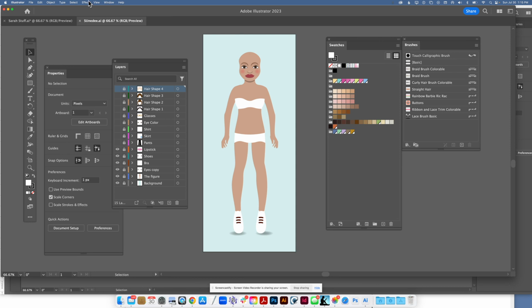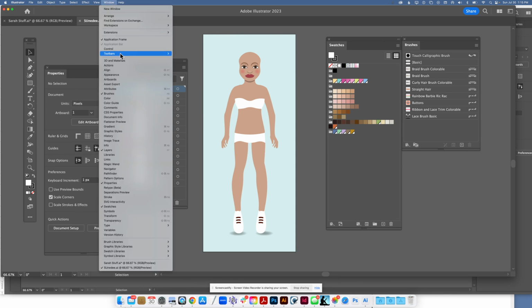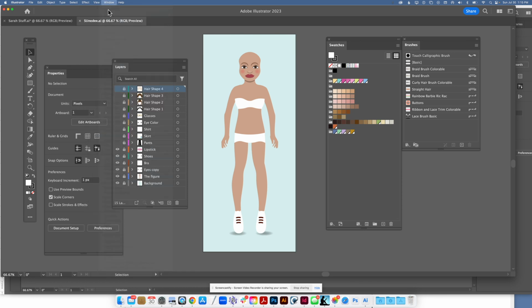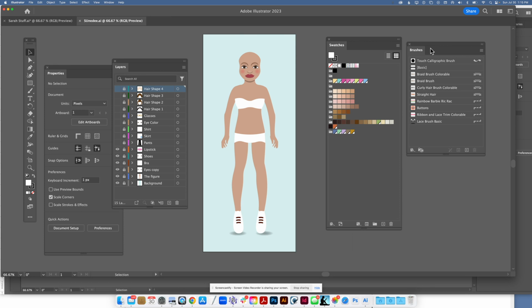These are the basic tools. You can see down here the toolbar is set to basic, and I've got Layers open. Swatches, I do want to point out that it's showing all swatches, not just specific types of swatches. And then over here are the brushes that this document contains.